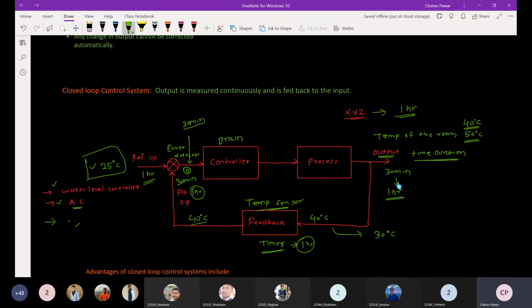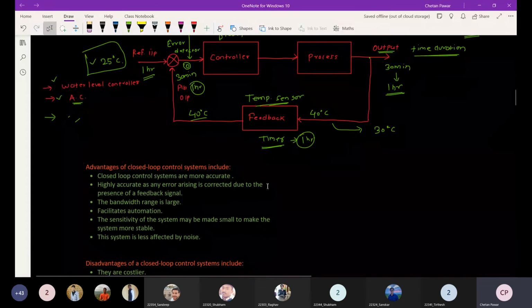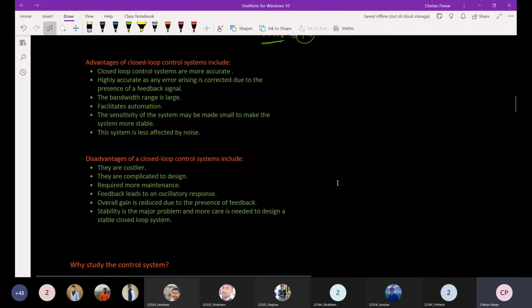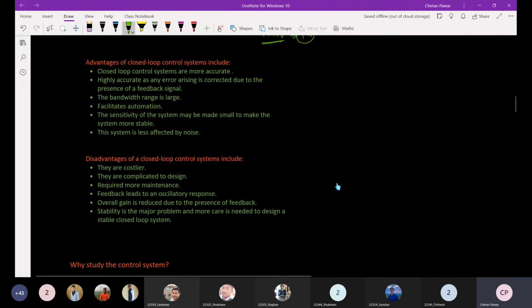If you talk about the advantages of the closed loop system, the first advantage is that those systems are more accurate, because there is a feedback mechanism and we are continuously monitoring the output. They are highly accurate because whatever error arises, we correct it.